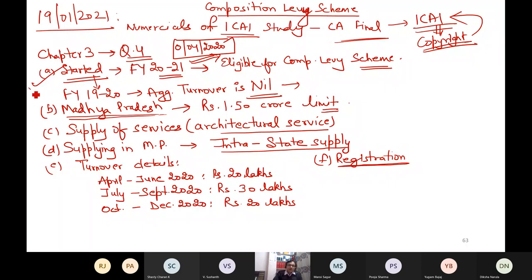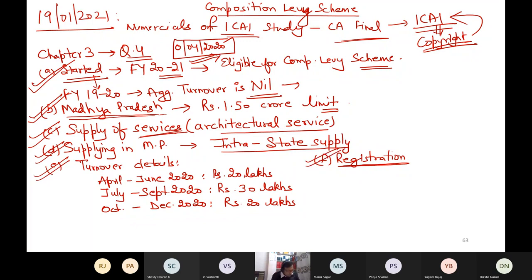So the word started gave me some hint. Madhya Pradesh gave me some hint of turnover. Supply of service gave me some hint that it is not a good but a service. Intrastate supply gave me something, turnover will give me something, and registration gives me something. Now I will apply the knowledge.